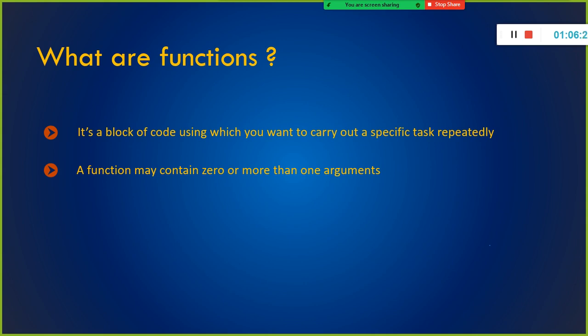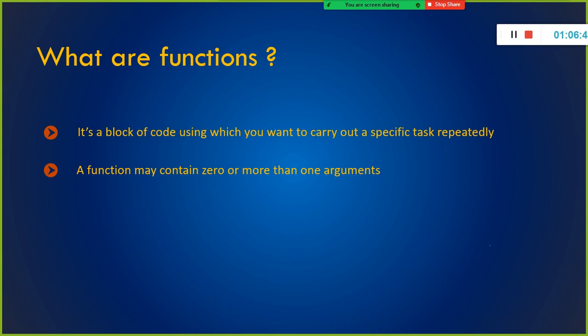The other reason is you can define a logical structure for your program by breaking it down into a number of small chunks. The first reason is reusability.